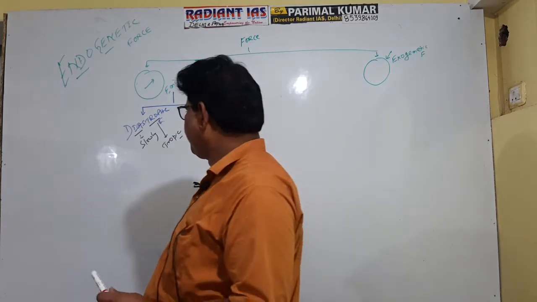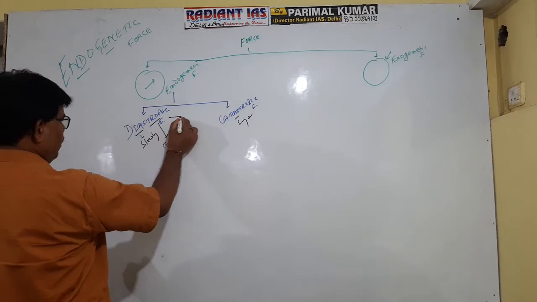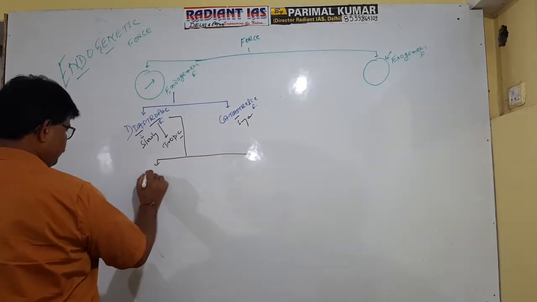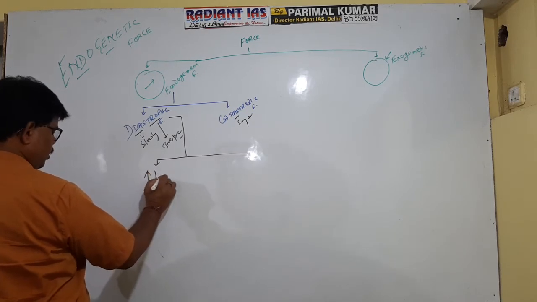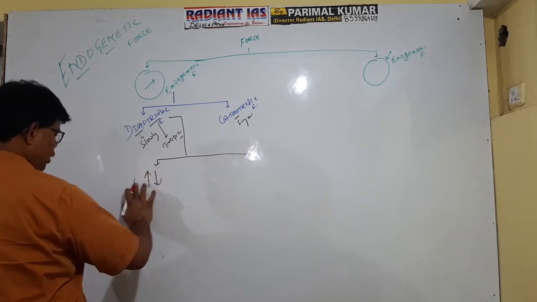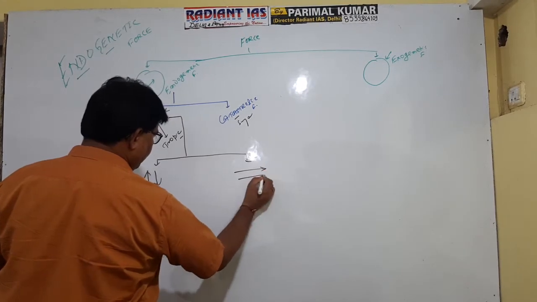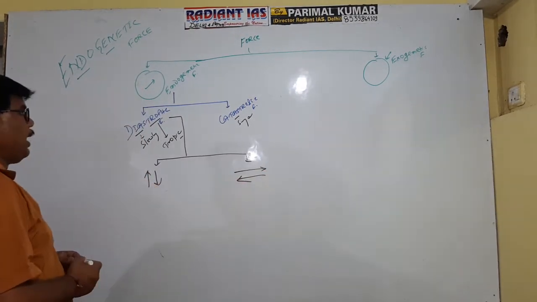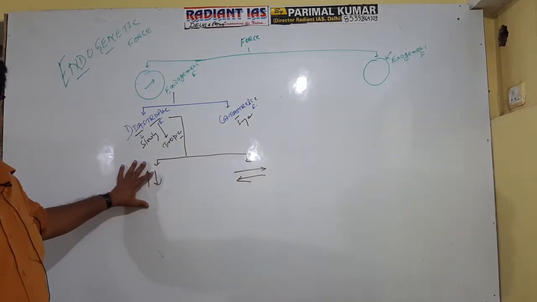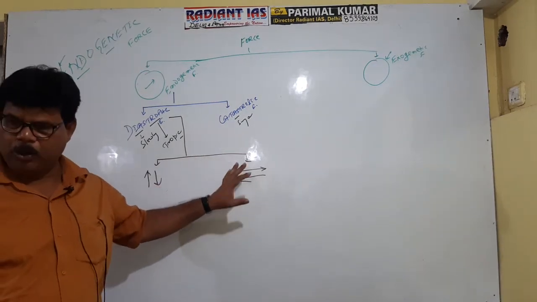Now see, diastrophic force is further divided into two parts. Either it acts vertically or it acts horizontally. So there are two types of diastrophic force. One is vertically acting diastrophic force and the second is horizontally acting diastrophic force.